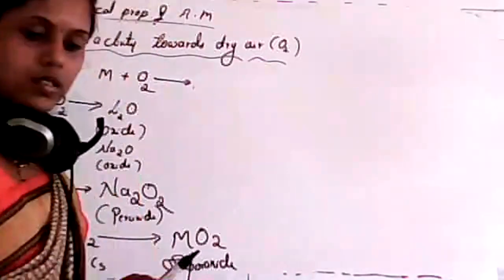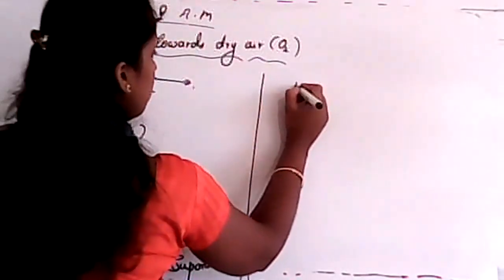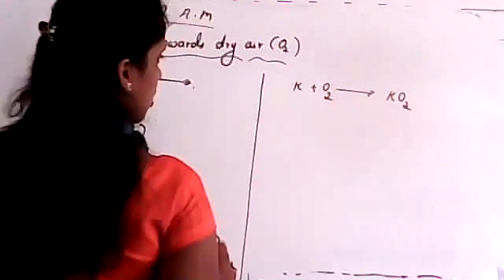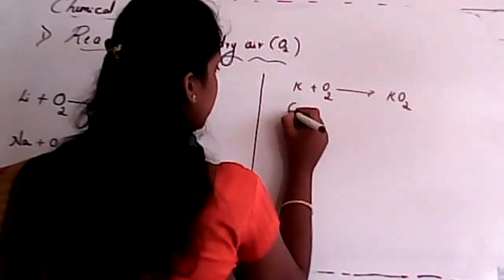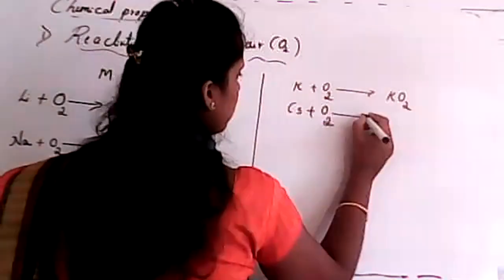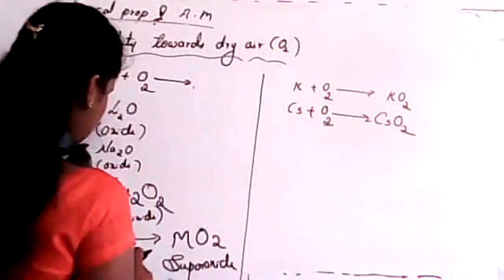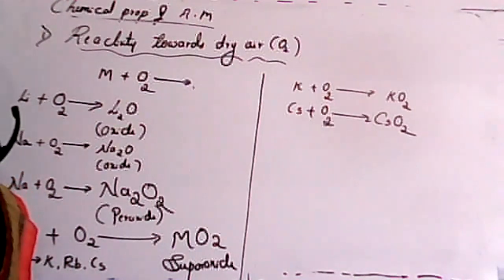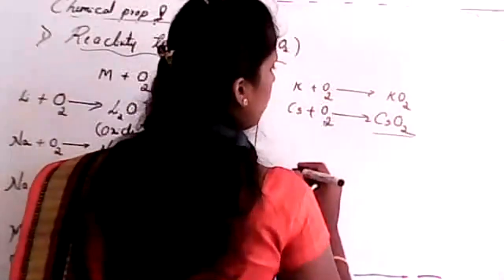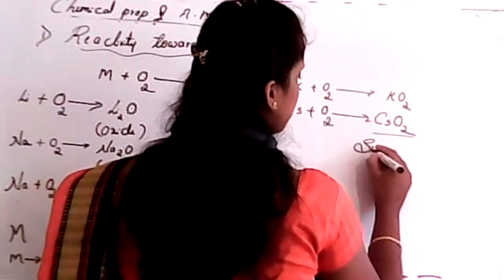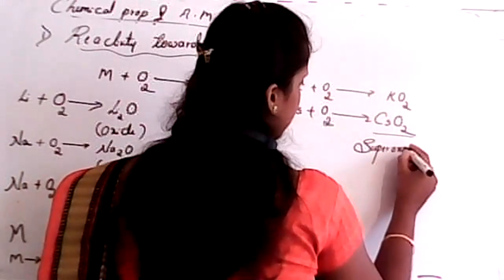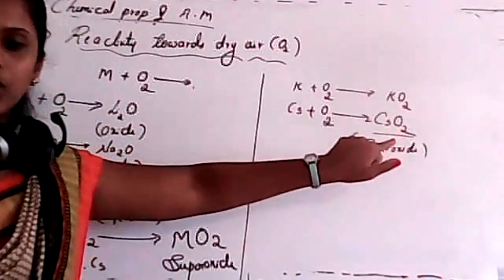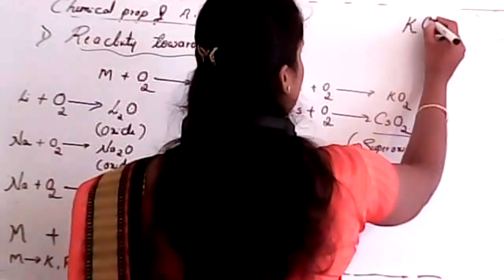I'll consider an example for this one. Potassium reacts with oxygen and it gives potassium superoxide. And cesium reacts with oxygen, it gives cesium superoxide. Clear? So the metal may be potassium, rubidium or cesium. Student, can you tell me, in this case, what will be the oxidation state of oxygen? These are superoxides. You can calculate, isn't it? It is KO2.